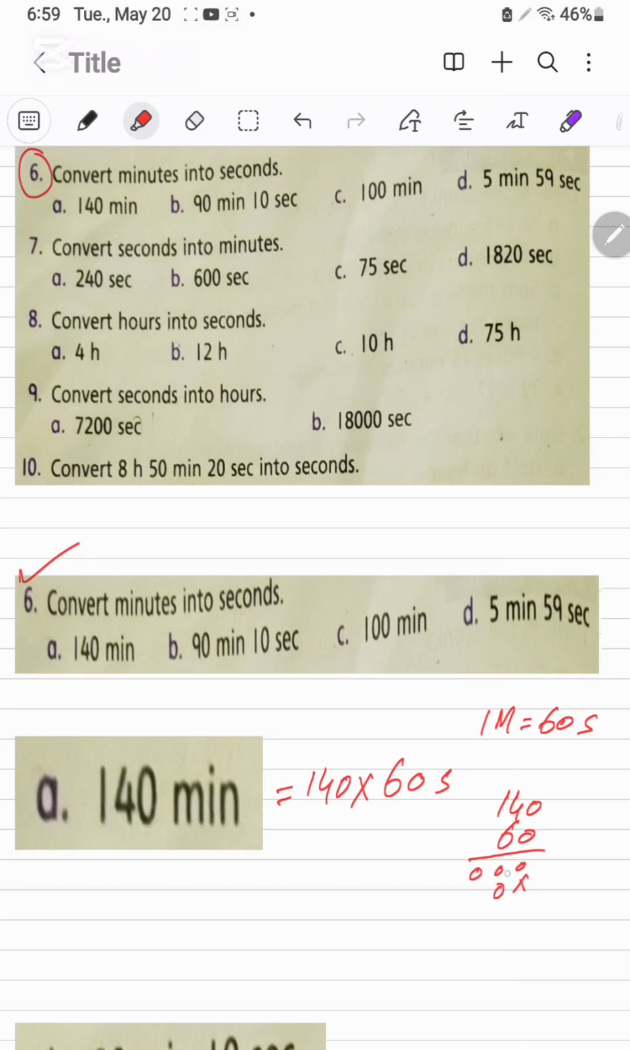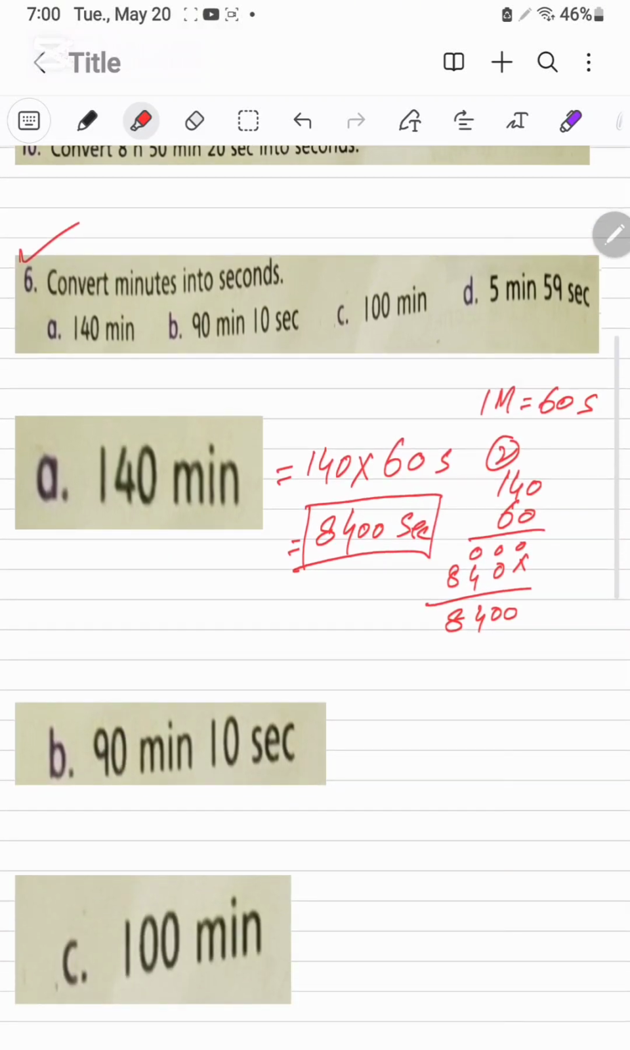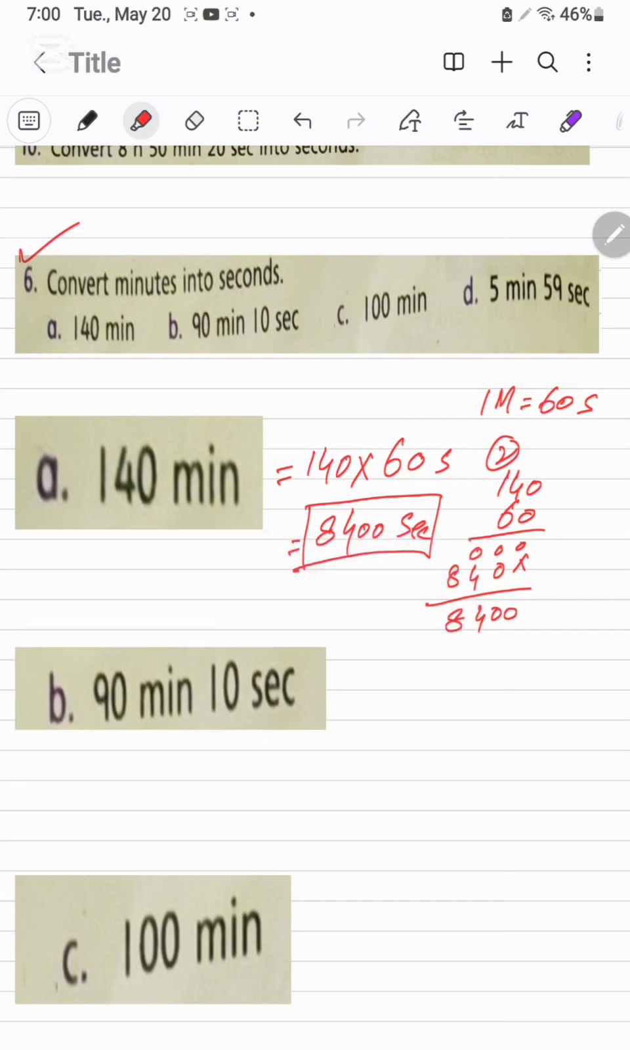6 को जीरो से किया तो जीरो हो गया। 6 4s are 24, 2 carries, and 6 1s are 6 plus 2 carry, it is the 8. It will be the 8400 seconds. This is the answer. Next we are going to convert these 90 minutes into seconds.